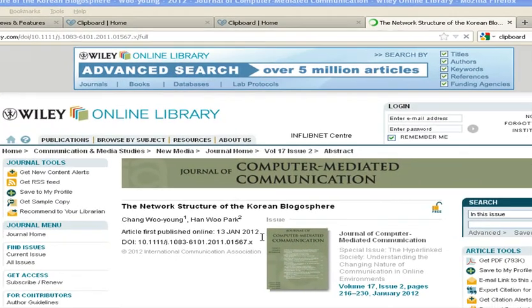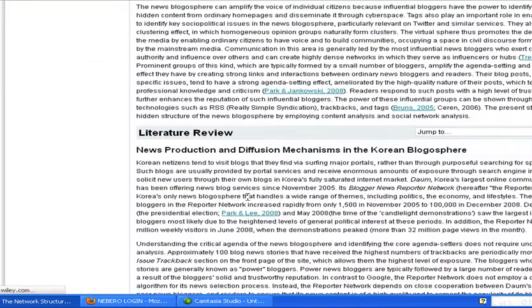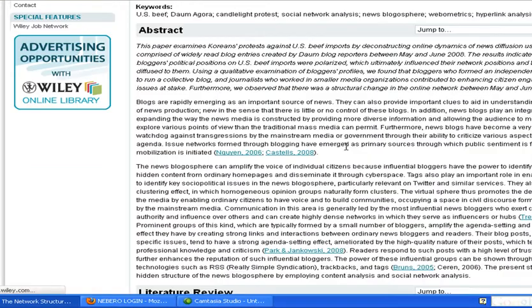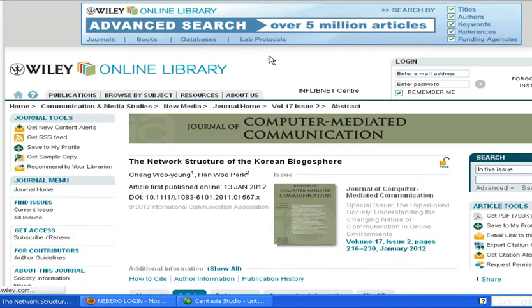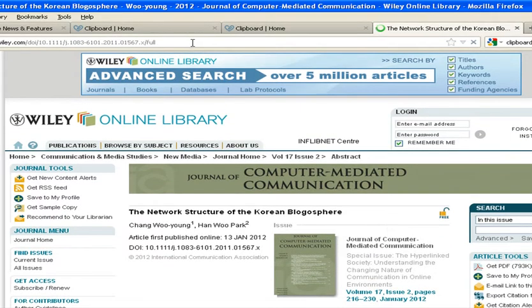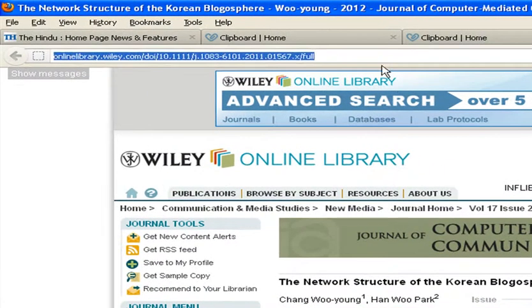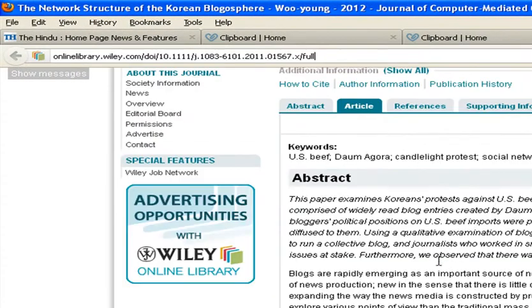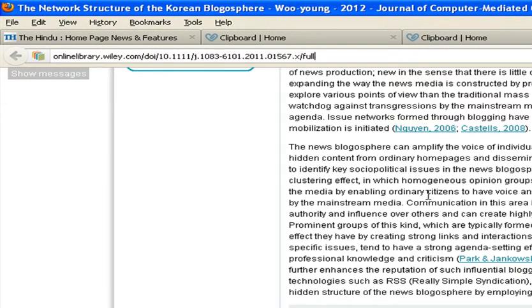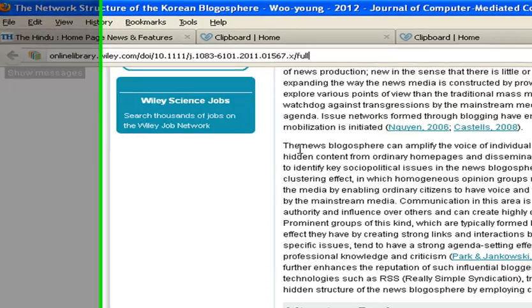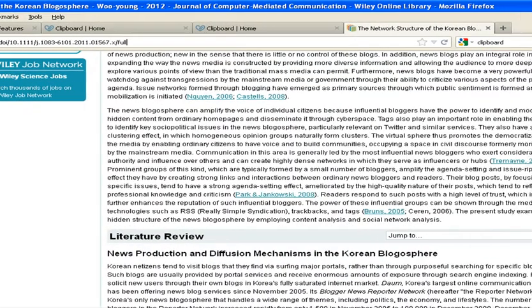So this is the website and this is the complete paper. As you can see, this website's address has not changed and there is no need of copying the full paper. You just click the paragraph which you want to select.